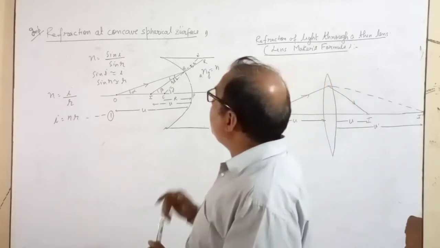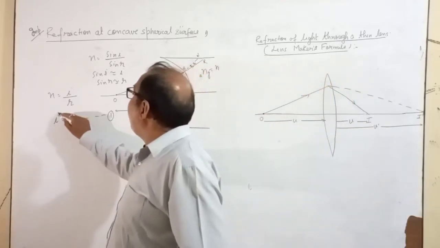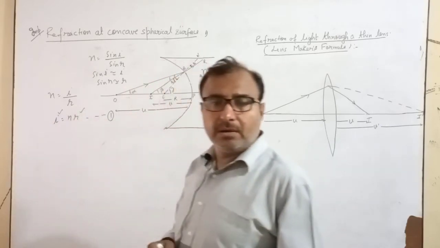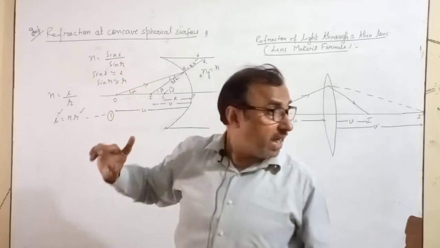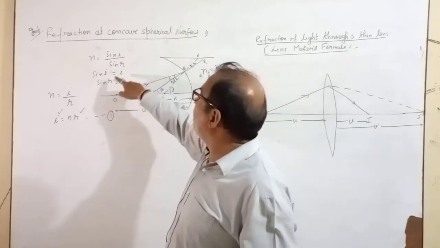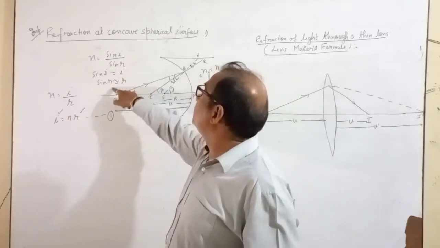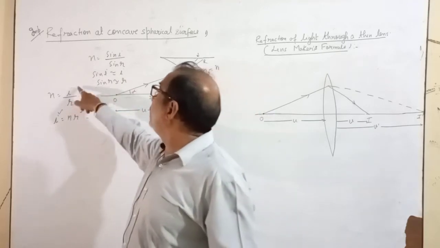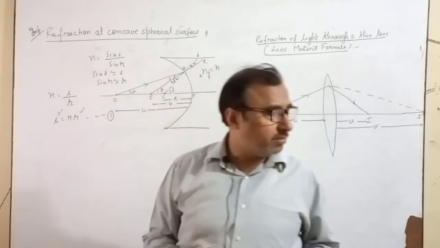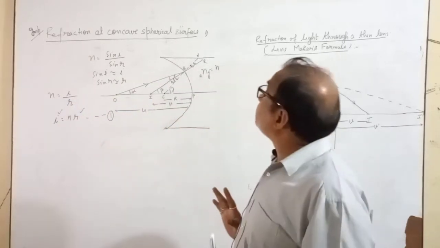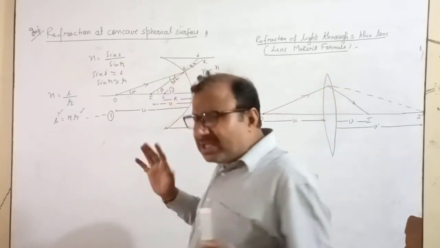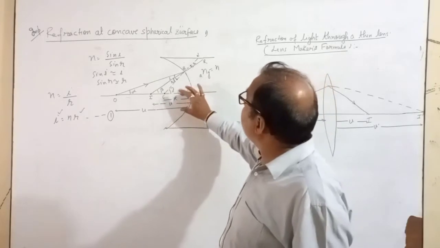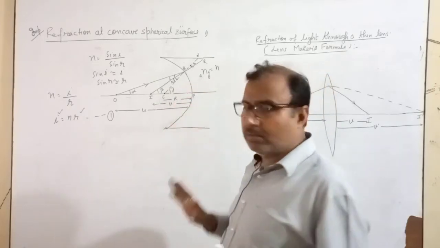Now you have to find the values of I and r. Again I am repeating, n equals sin I upon sin r. I and r are small, so n equals I upon r, so I equals n r. Now you have to find the values of I and r in such a way that they come in terms of v, u and r.